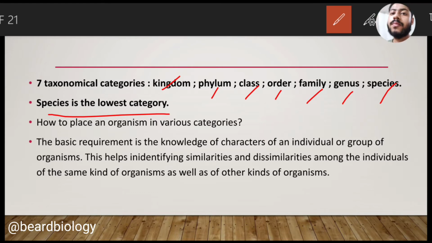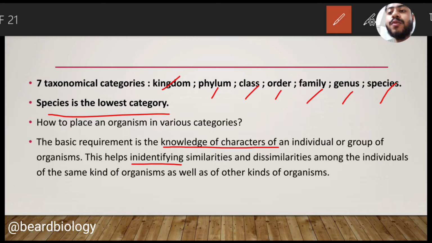Now here we should think about how to place an organism in various categories. When a new organism has been identified, what we do actually, at first, the basic requirement is the knowledge of the characters of that individual or group of organisms. At first we go for the characterization. What are the different characteristics of that newly identified organism? After that we go for their identification.